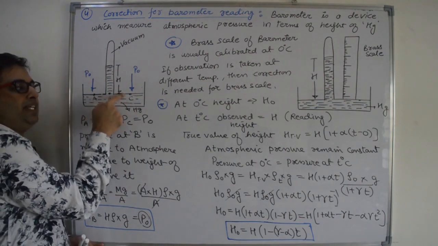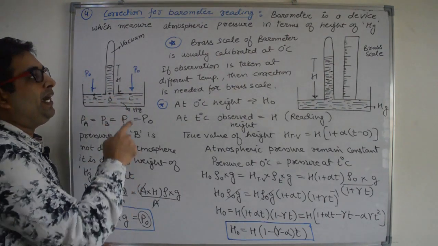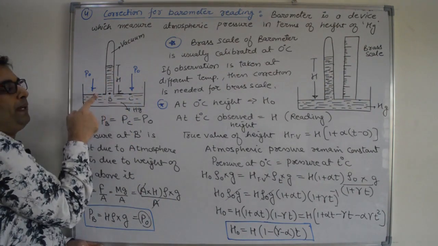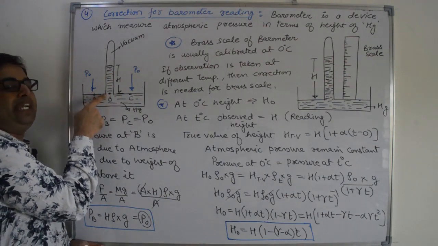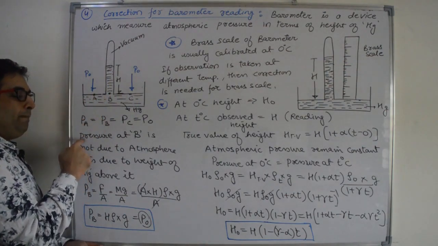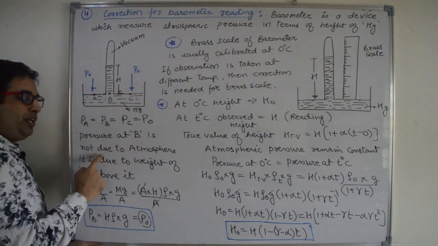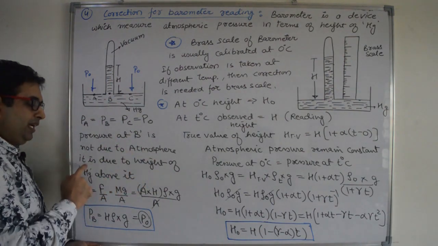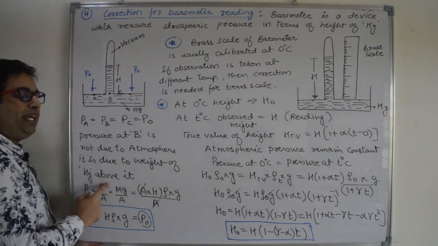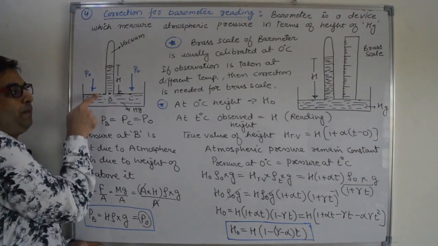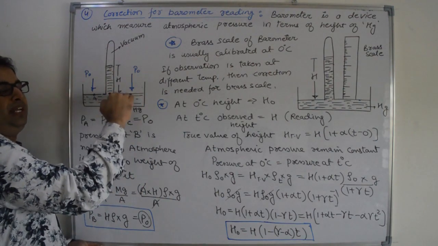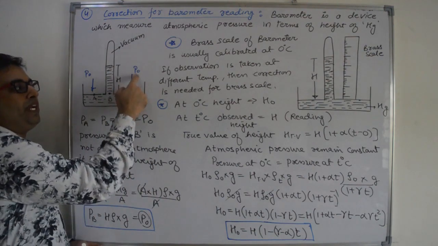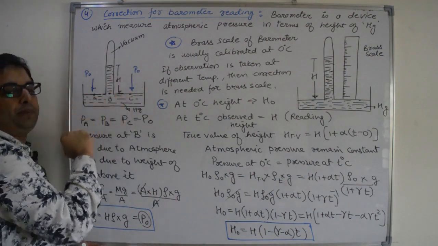Pressure at A and C is equal to atmospheric pressure. But B is not in contact with the atmosphere. So who will create pressure at B? Pressure at B is not due to the atmosphere. It is due to the weight of mercury above it. So B will have pressure P naught because on a horizontal level pressure is the same.